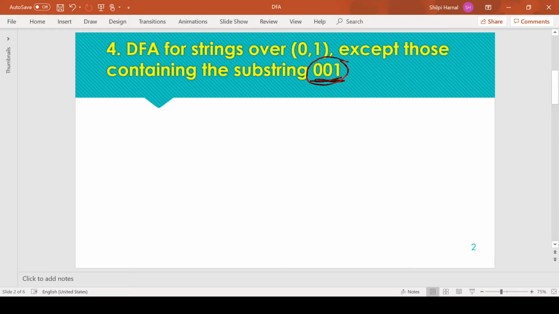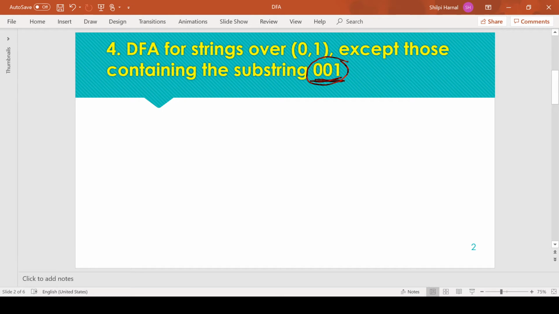For such a question it is easy to construct the DFA transition diagram, because we just need to keep track of the not required sub pattern, and all other patterns are accepted. If we encounter 001, the string must end in the dead state; in all other cases the string is acceptable.